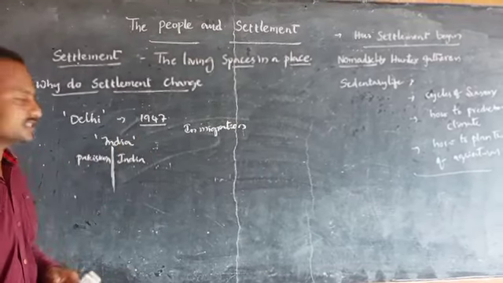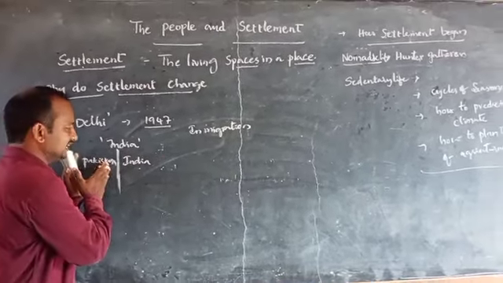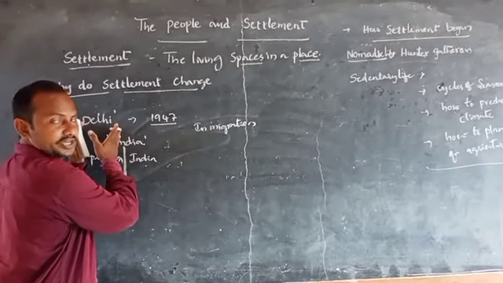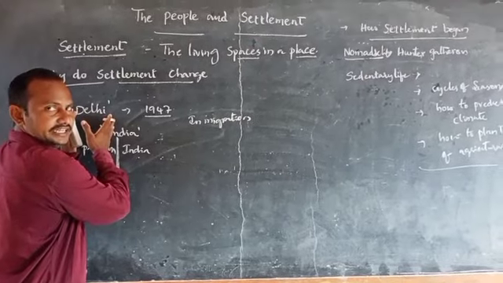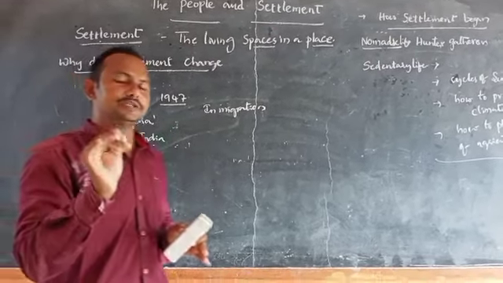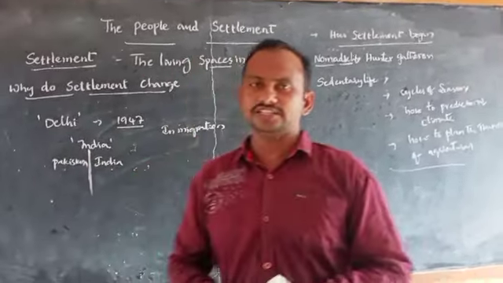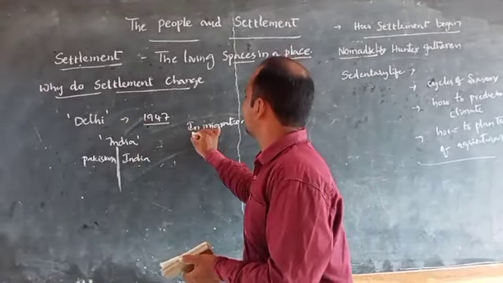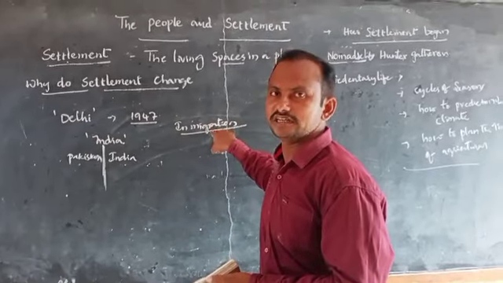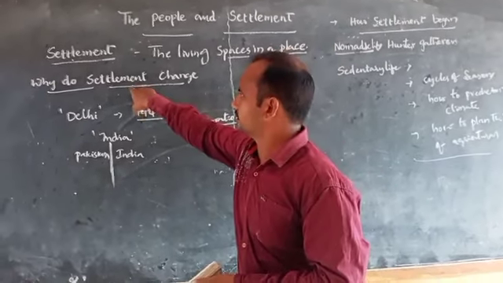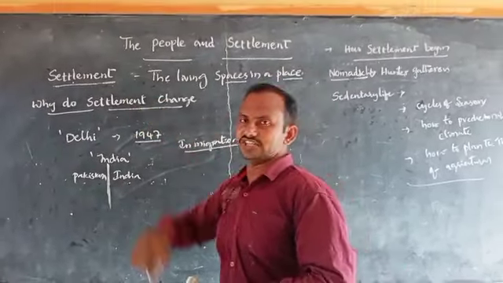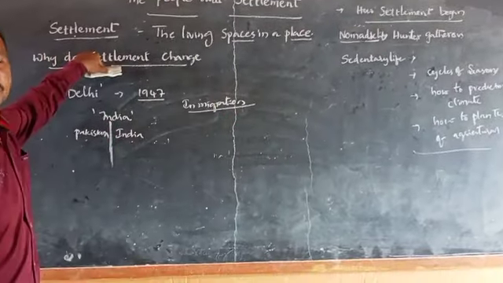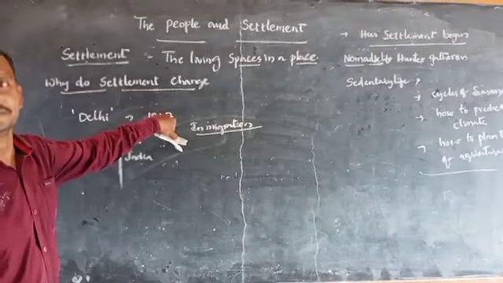At the time of independence, many people from Pakistan in-migrated into India and settled down in Delhi city. Because of the facilities available in Delhi, most people liked to settle down in Delhi city. Like that, Delhi's population increased mainly due to in-migration. Due to this in-migration, changes in people's settlement took place. So one of the reasons for the changing of settlement is in-migration.